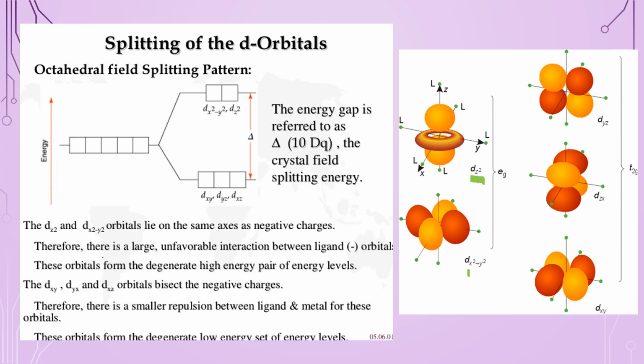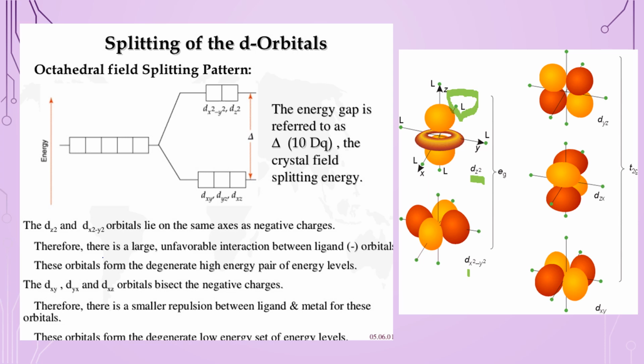Therefore, there is a large interaction between the negatively charged ligands, which results in repulsions. That is why the energy becomes high and they are less stable.